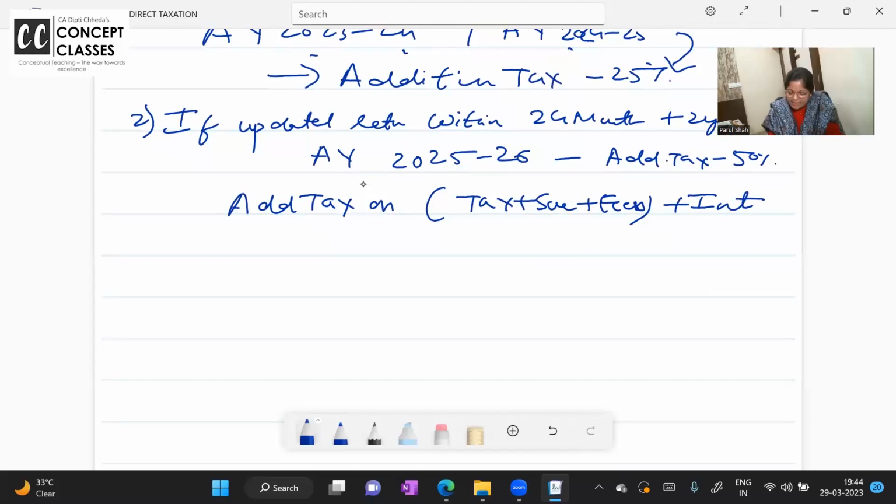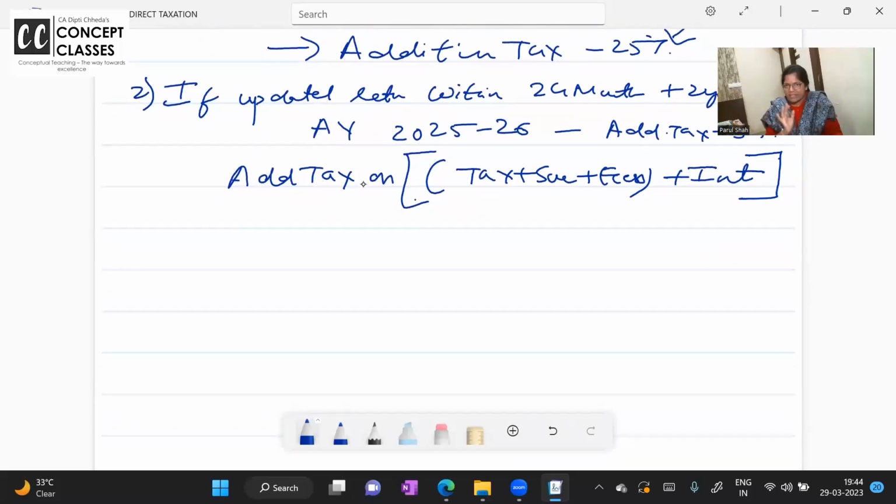Plus interest on this whole additional tax you have to pay. In updated return, what is the extra tax plus surcharge plus cess plus interest you are paying? On that you need to pay additional tax. Clear to all of you? Now, additional tax 25% or 50%.